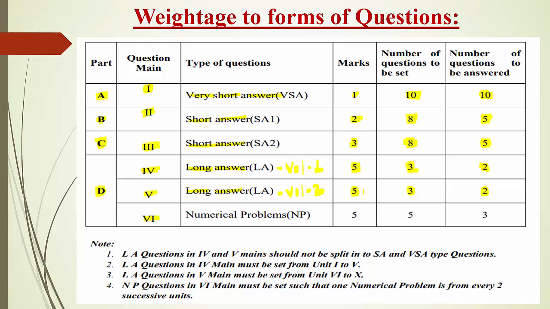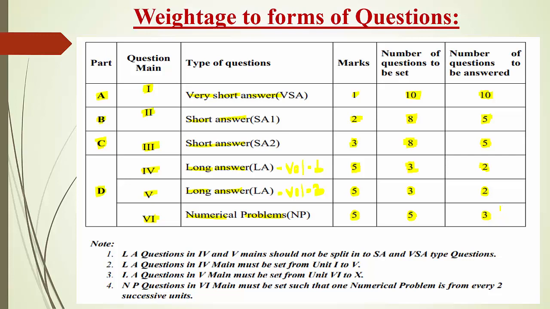Each answer carries 5 marks. And the last main, the 6th main, is completely related to numerical problems. The solution for each problem carries 5 marks. Totally 5 numerical problems will be asked here. You have to answer any 3 problems. So this is the weightage to form the questions.